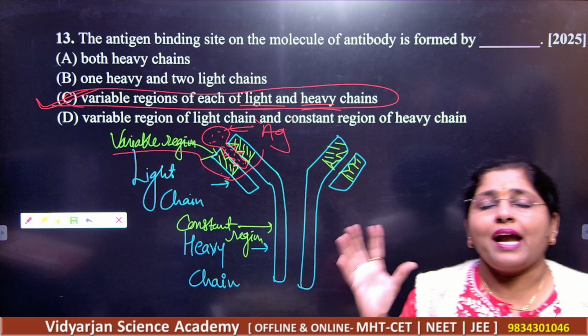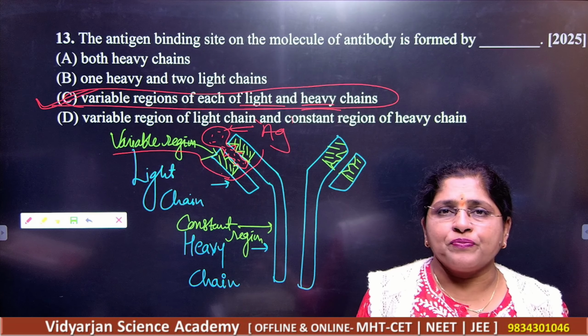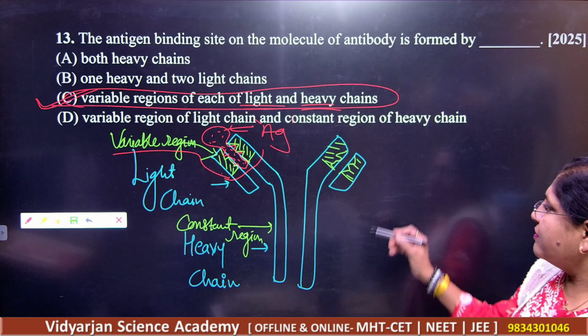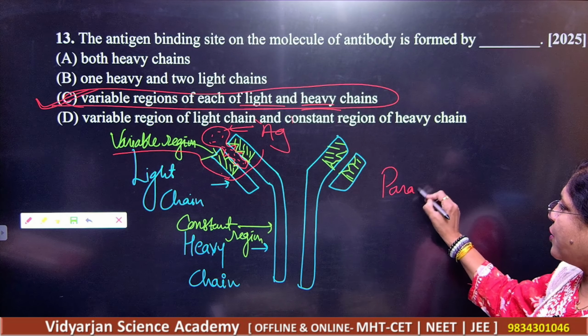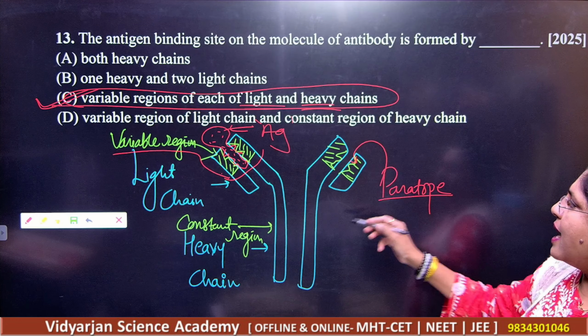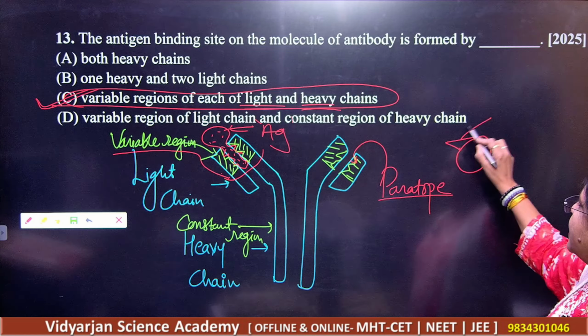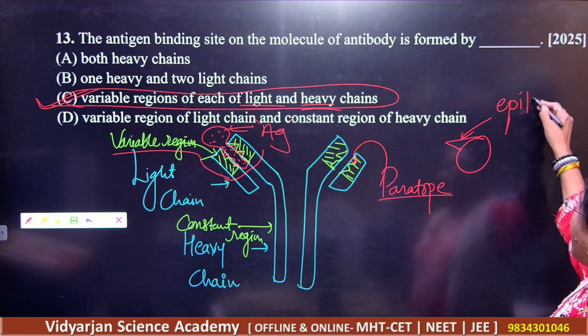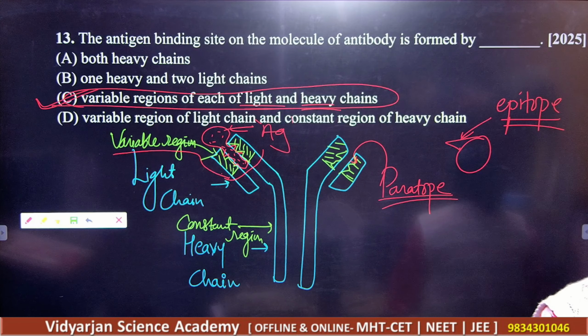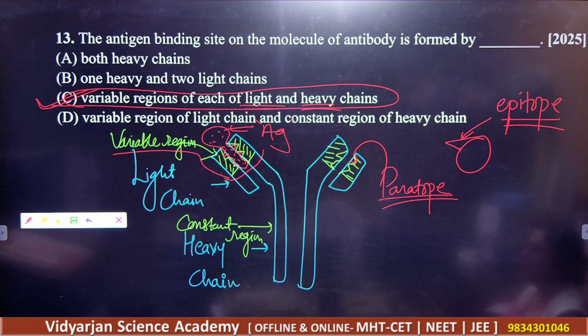You know that the antigen has an epitope on its surface, and this has a surface which is called what here? Paratope. Okay, the paratope is present here. Got it? And which part does the antigen have? Epitope. The antigen has the epitope and this has the paratope. So please note down these two things perfectly.